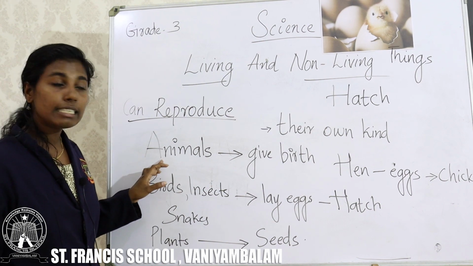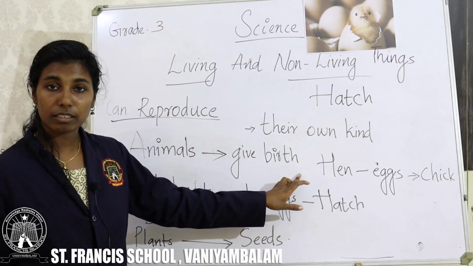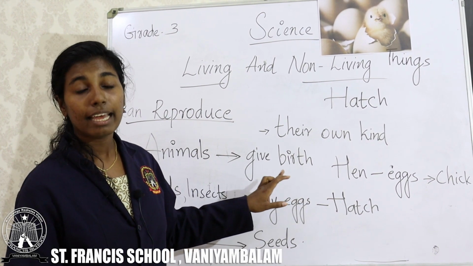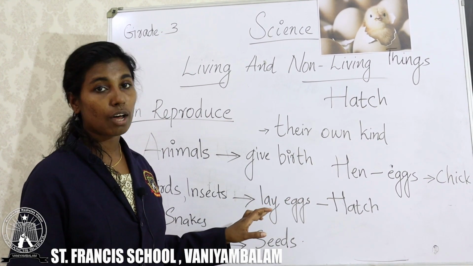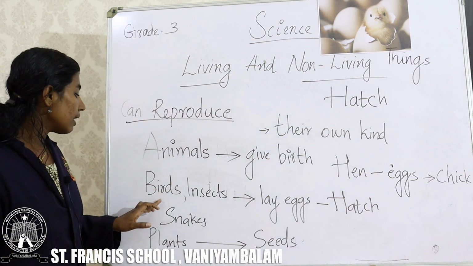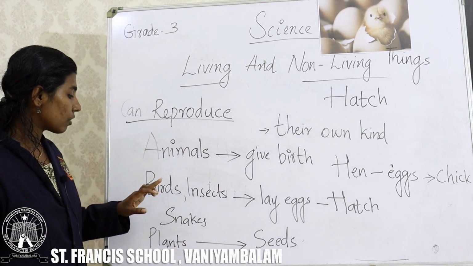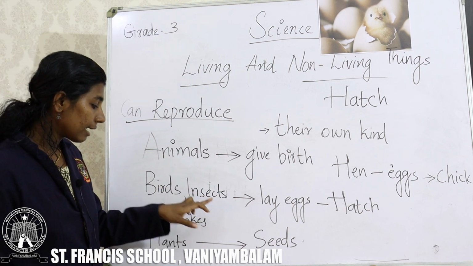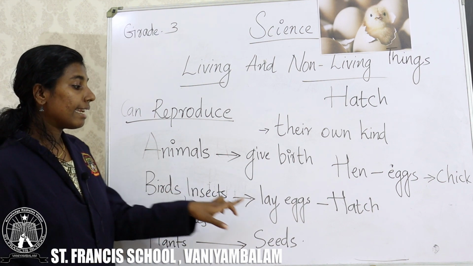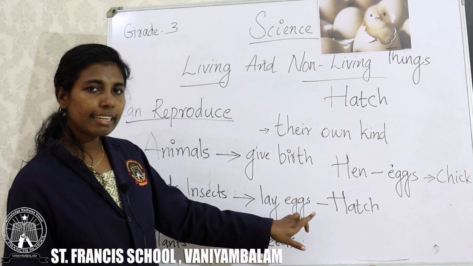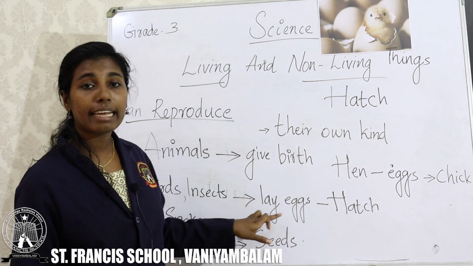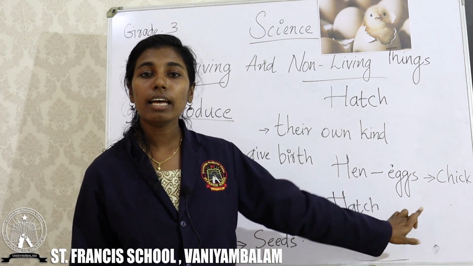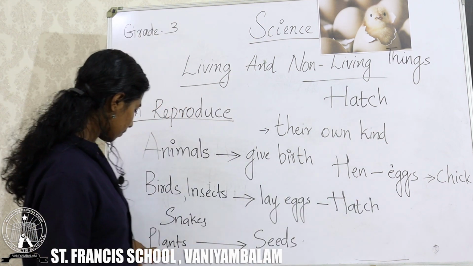Most of the land animals give birth. For example, a dog gives birth to puppies and an elephant gives birth to a calf. Some other living things like birds, insects, snakes lay eggs just like the hen. They lay eggs and the eggs hatch to form their young ones.